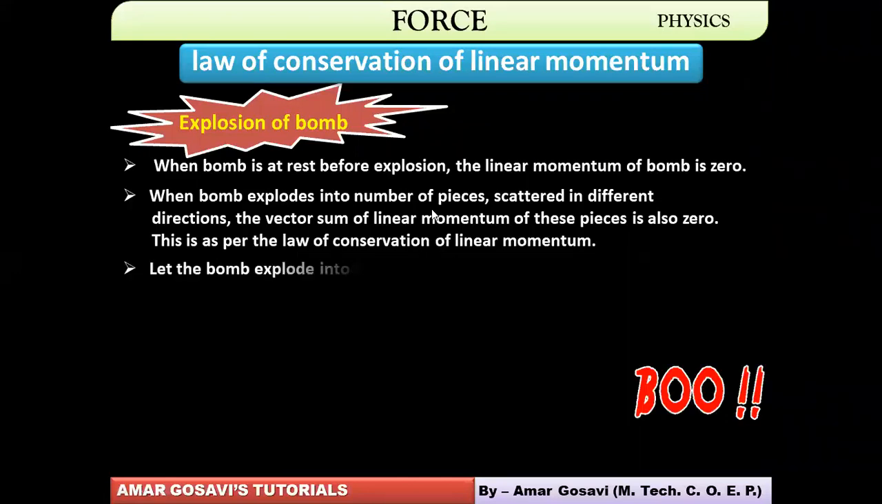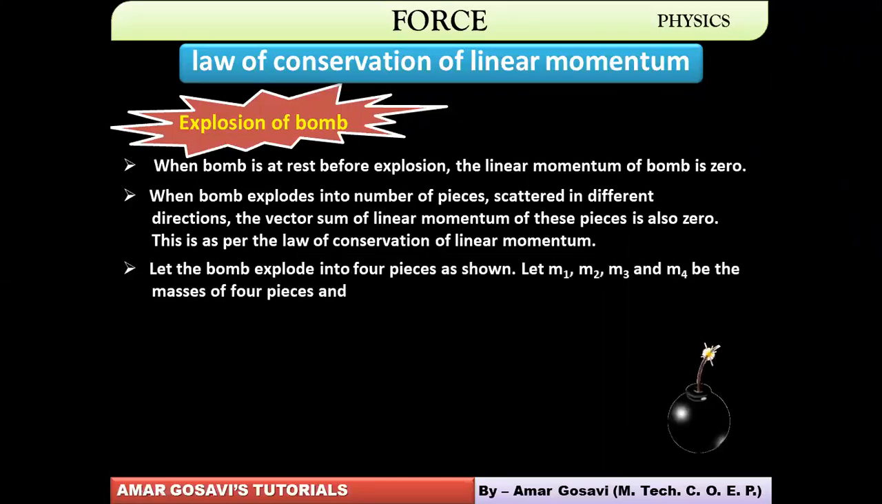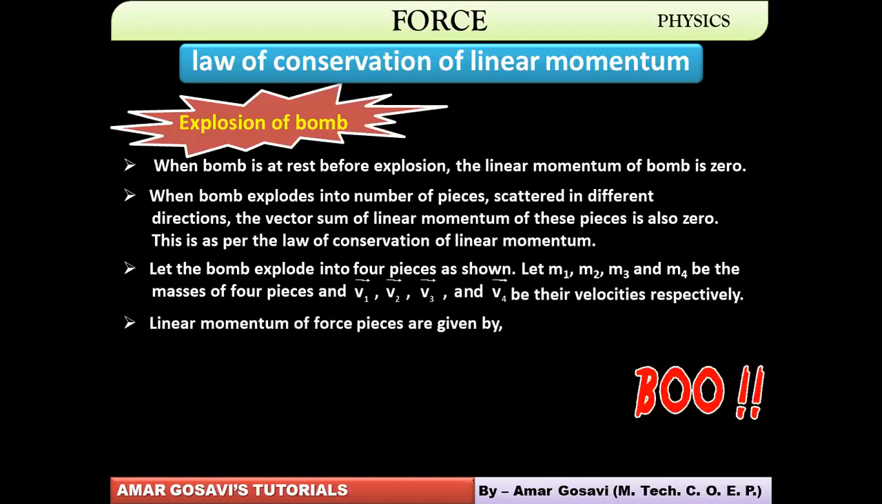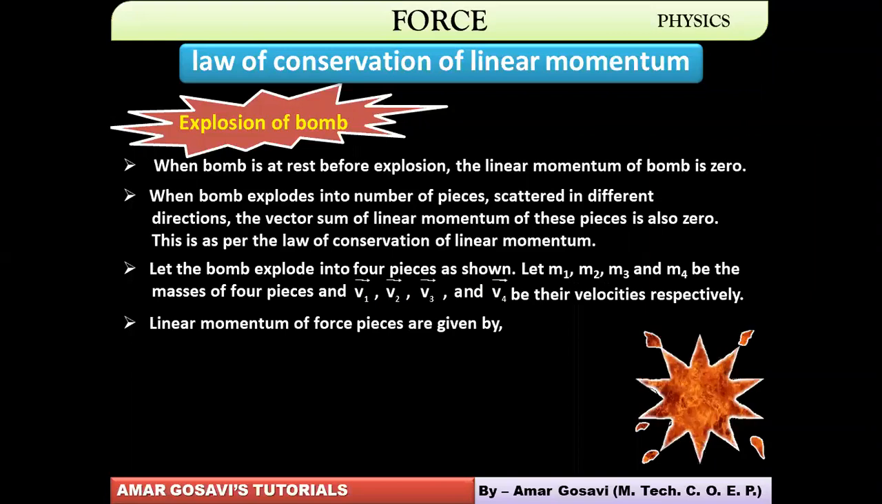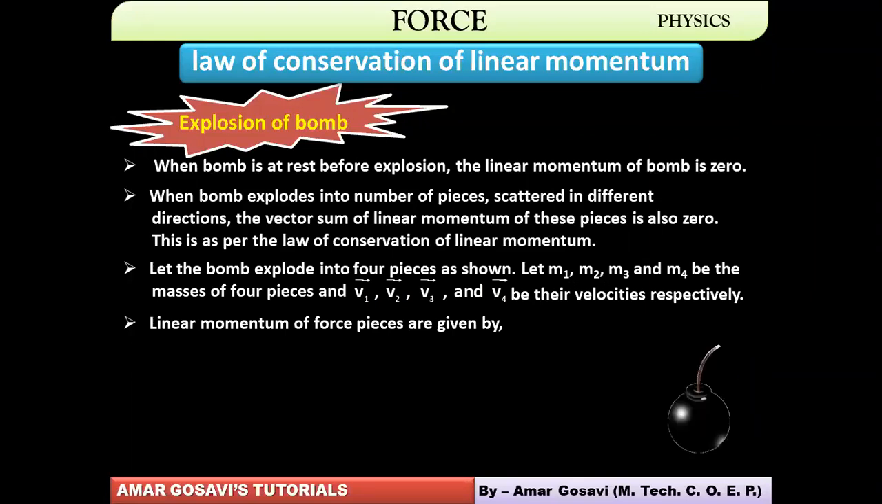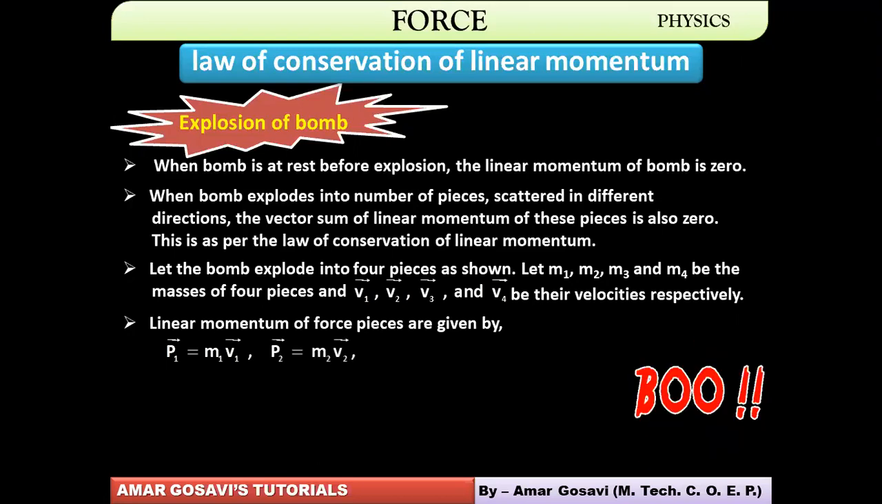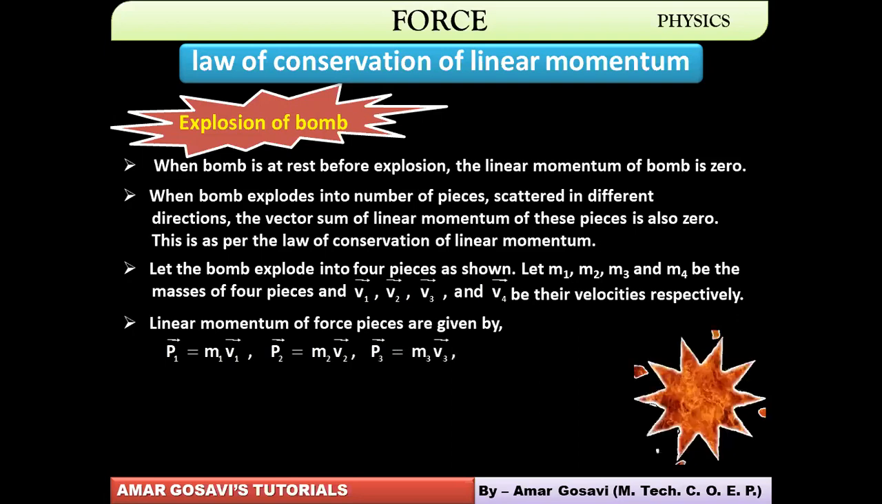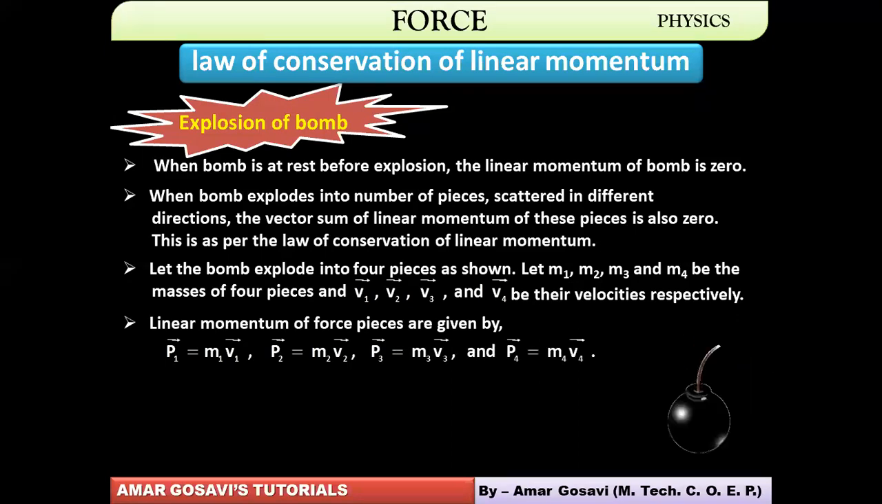Let's understand what happens. Okay, so let's say it can explode into n number of pieces, but just for the sake of convenience, I consider that it has exploded into 4 pieces, and the masses are m1, m2, m3, and m4, and their velocities would be v1, v2, v3, and v4 correspondingly. So the linear momentum of the 4 species would be given by: p1 will be m1v1, p2 will be m2v2, p3 will be m3v3, and p4 would be m4v4.